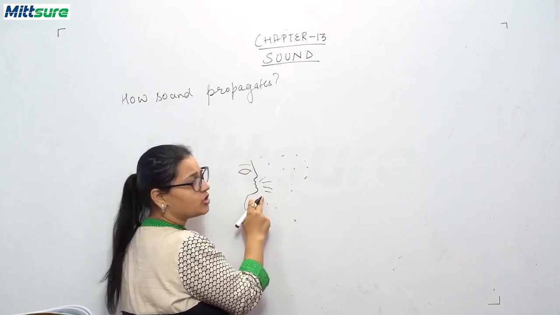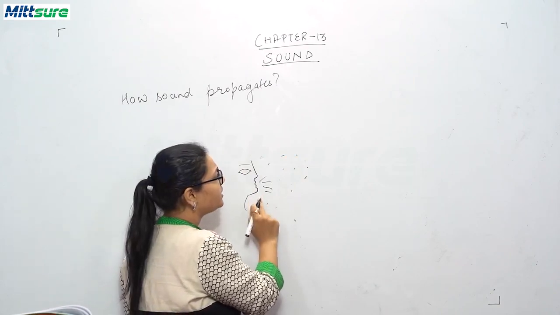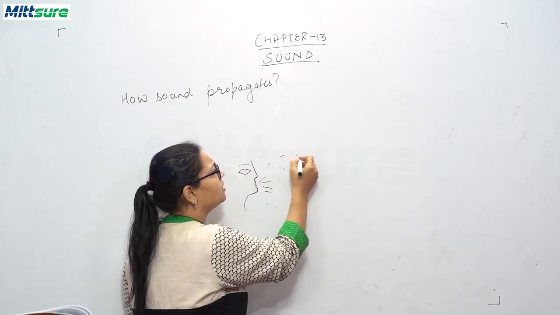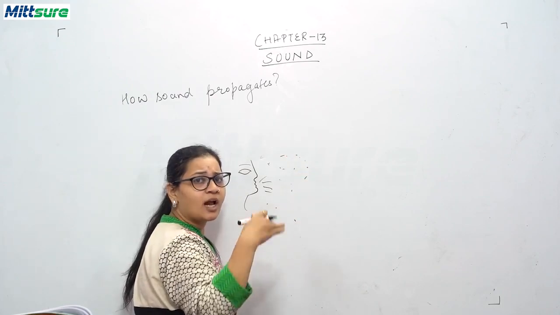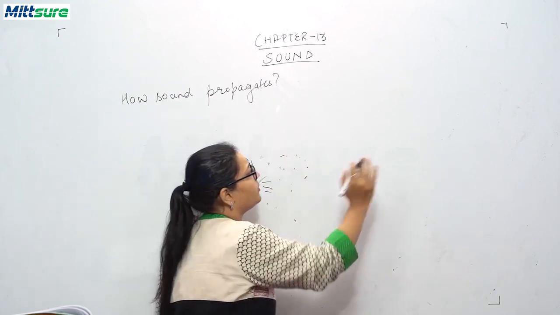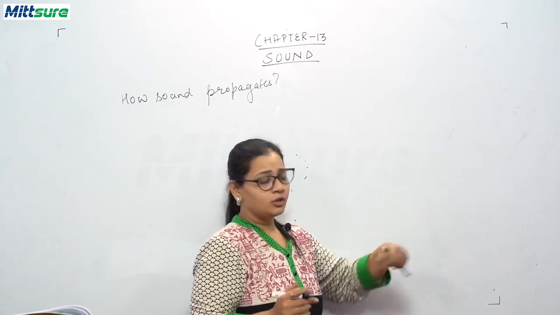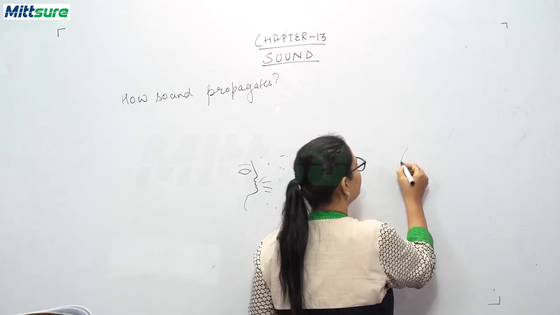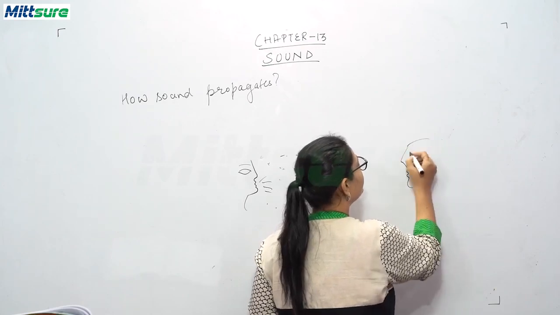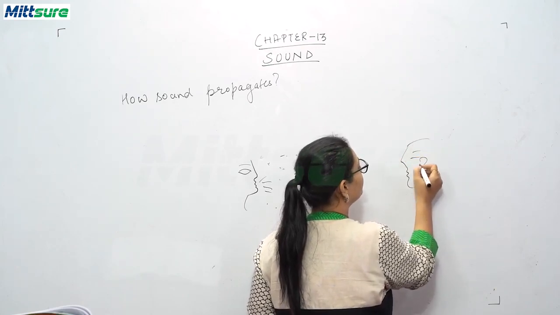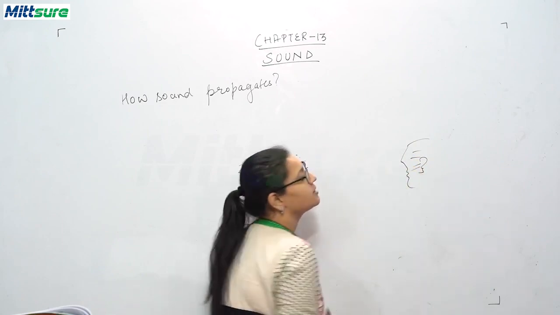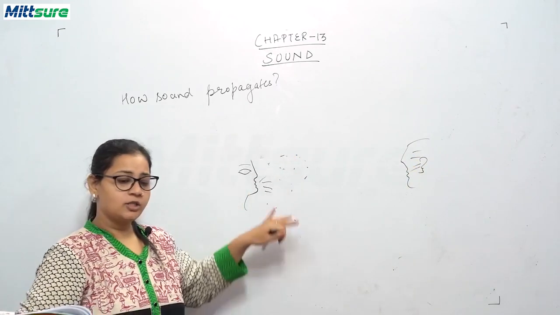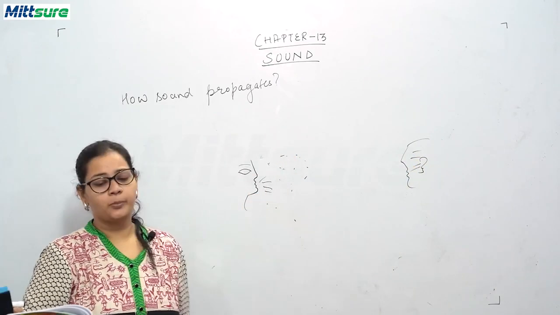So this vibration which you are producing transfers its energy to these air molecules, and they also start to vibrate. And this vibration is carried on to a distance. And if some person is here, then he will be able to hear that sound.